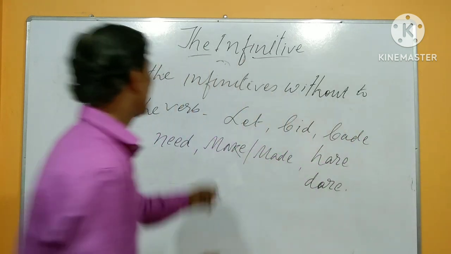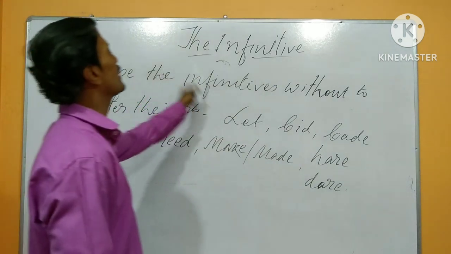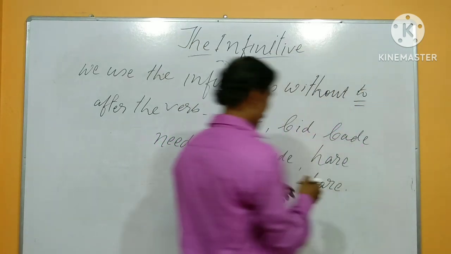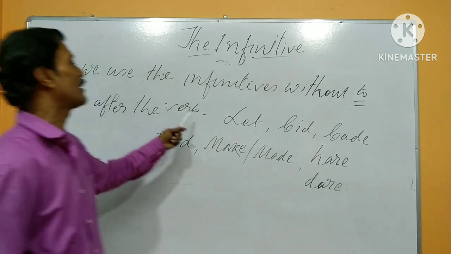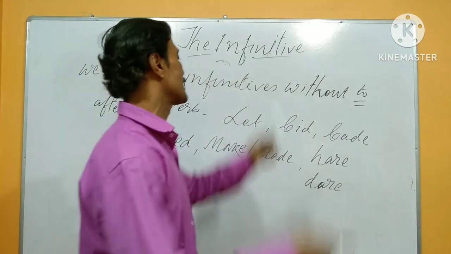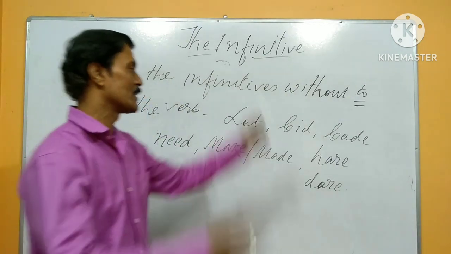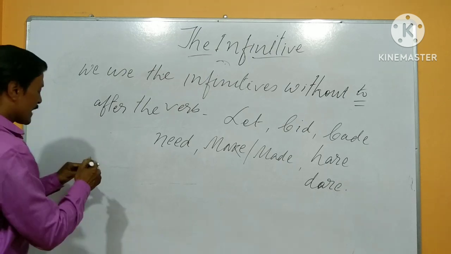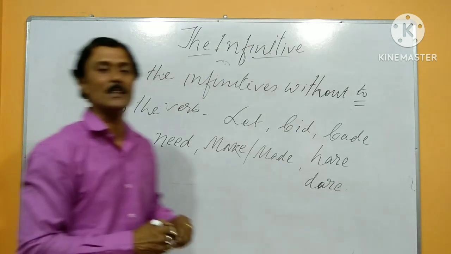Okay, so there are a lot of verbs in the English language after which we use the infinitive without "to", making a bare infinitive. What comes after the verbs: let, bid, bade, need, make, made, here, there. So let's see an example here. I hope all of you are definitely clear.